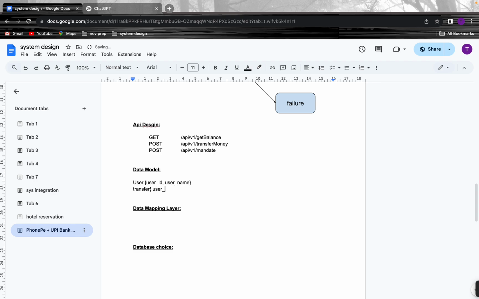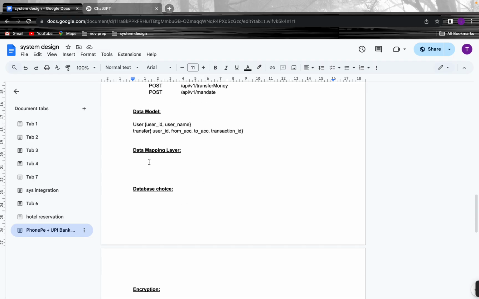So ideally we will have user ID, from account, to account, and transaction ID, which will be the primary key for every transaction. Yeah, I think this is fine for now.